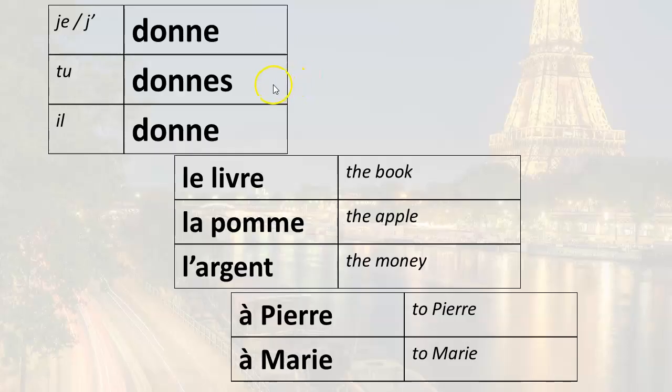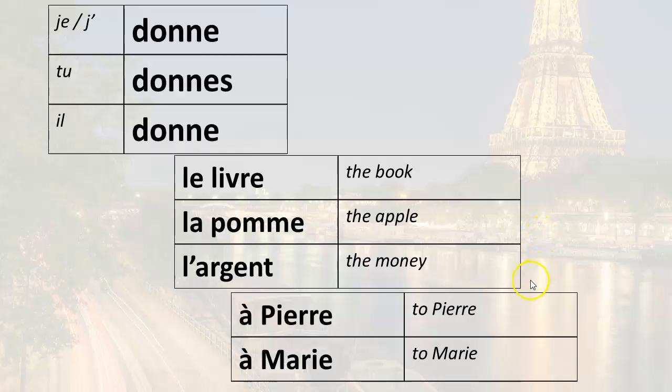You give, tu donnes. You give the book to Pierre, tu donnes le livre à Pierre. You give the book to Marie, tu donnes le livre à Marie. You give the apple to Pierre, tu donnes la pomme à Pierre. You give the apple to Marie, tu donnes la pomme à Marie.